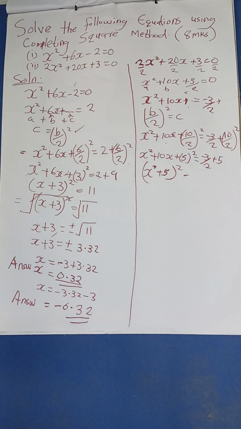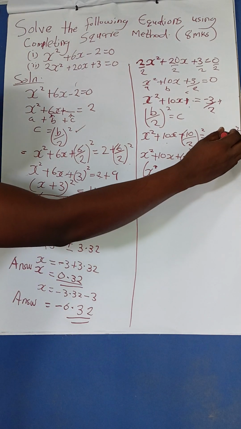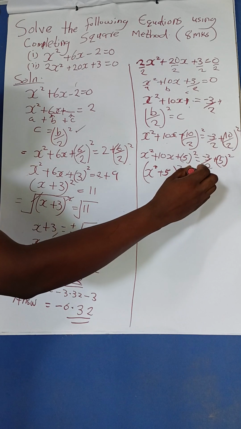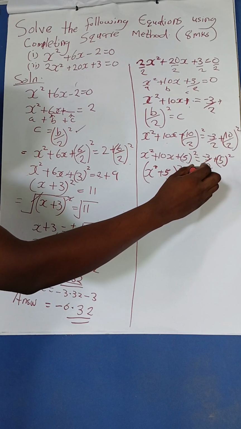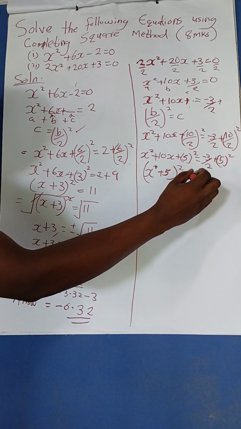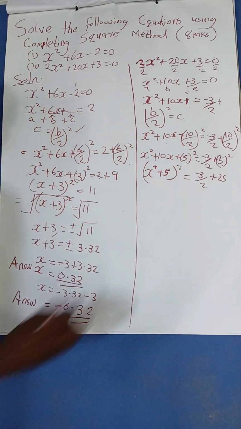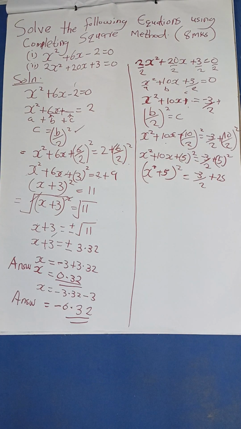Negative 3 over 2 plus 5 squared. What do you get? Negative 3 over 2 plus... okay, good. So remember this was 10 divided by 2 is 5, and then you squared. Remember that? So it will be negative 3 over 2 plus 25. Good. Negative 3 over 2 plus 25. That's wonderful.